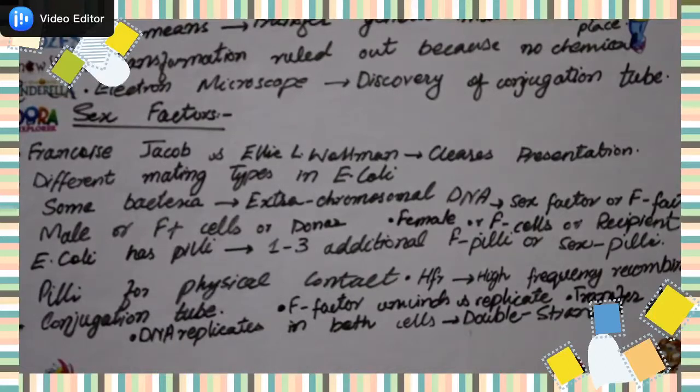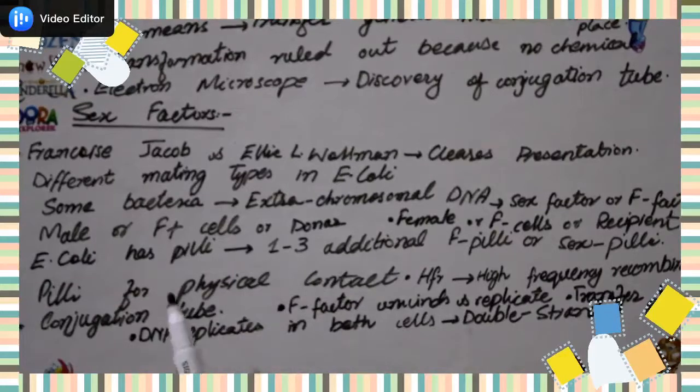From the male Escherichia coli, with the help of pili, the transfer occurs. Many bacteria have pili, but in these special types they have one to three extra pili, which are responsible for the formation of the conjugation tube. In this way they transfer their genetic material from the F positive male type to the F negative female type through direct contact via the conjugation tube, and then at last the DNA replicates in both cells.